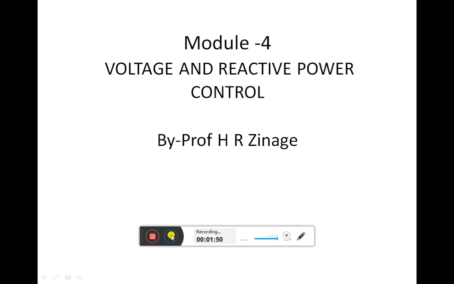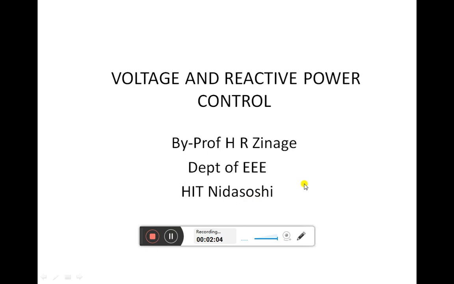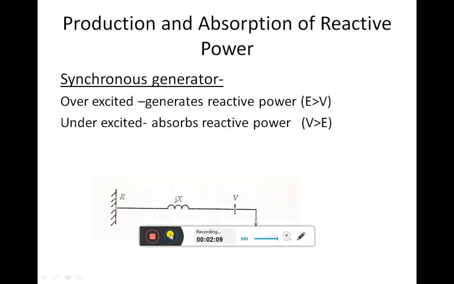Today our main focus will be on which elements of the power system are responsible for production and absorption of reactive power. So let us see which elements contribute to production and absorption of reactive power in our power system. As we were discussing, our power system mainly consists of three parts: generating stations, transmission lines and the load center. We will go in this order only.